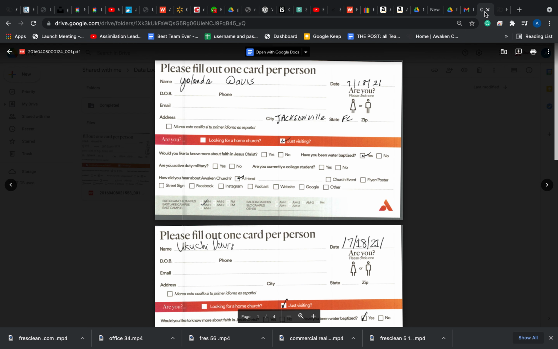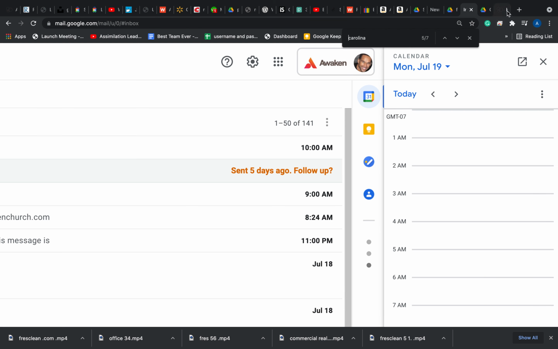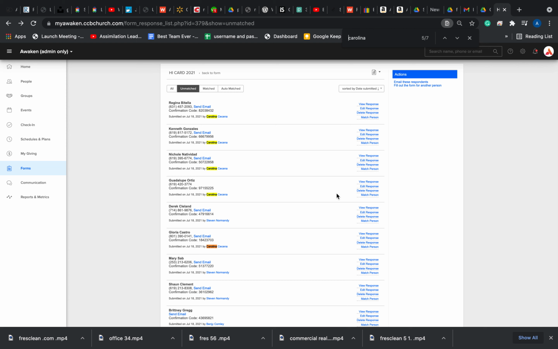Yeah, so are we pretty much coming to a close here, or what else? Obviously, subtracting the ones that are not filled out, it matches. There's 7 here, and then you will see 7 here. Because it matches, you'll be good to go. You don't have to go into each individual one. You're just good to go, and then you can move on to the next lead and the next campus.